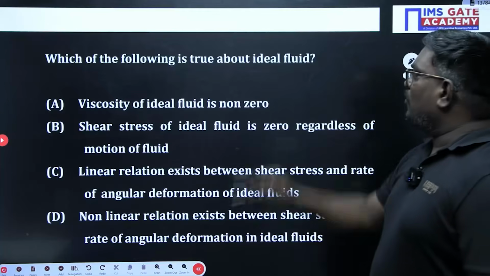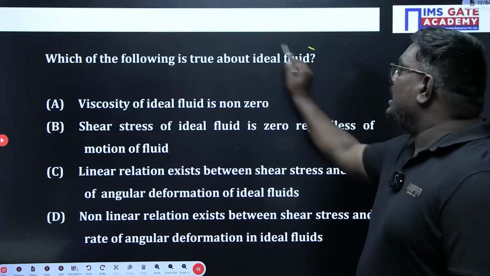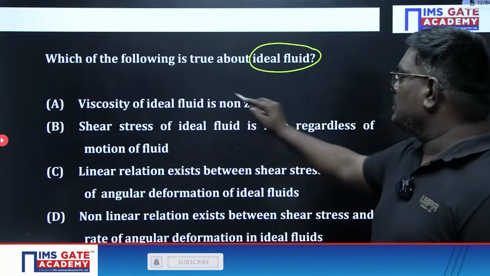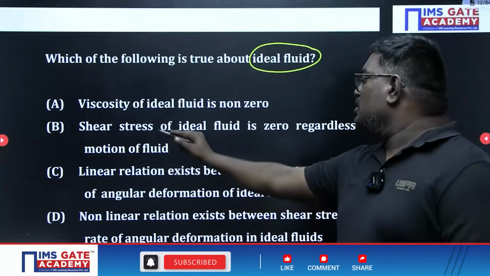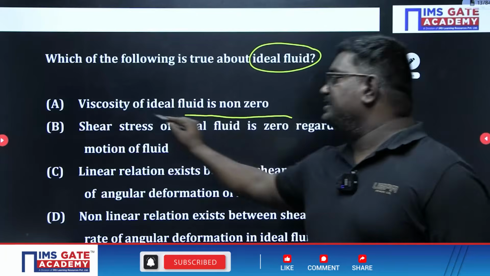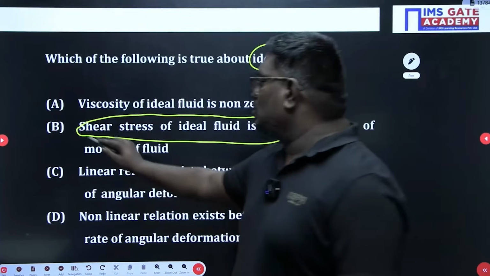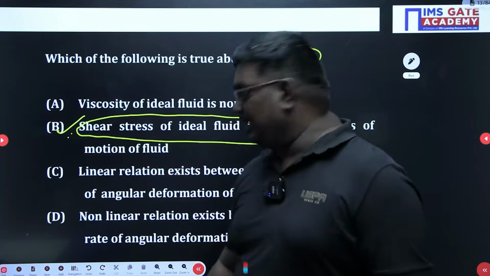Now, which of the following is true for an ideal fluid? In an ideal fluid, we have to talk about the shear stress. Viscosity of ideal fluid is non-zero? No. Shear stress of ideal fluid is 0. This is absolutely clear, regardless of the motion. So option B is the right answer.